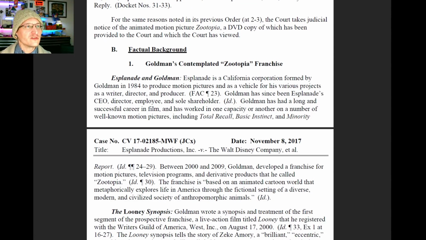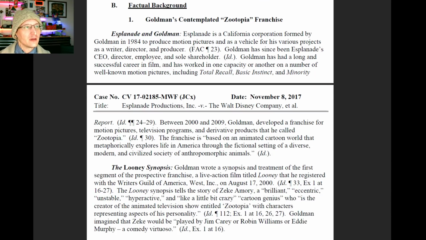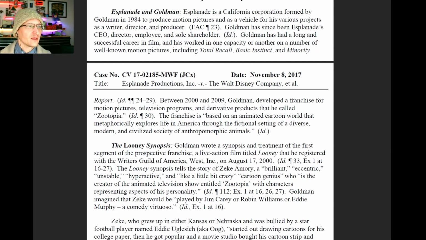For the same reasons noted in its previous order, the court takes judicial notice of the animated motion picture Zootopia, a DVD copy of which has been provided and which the court has viewed. Goldman's contemplated Zootopia franchise. Espionage and Goldman. Espionage is a California corporation. Goldman has been its CEO, director, employee, shareholder.